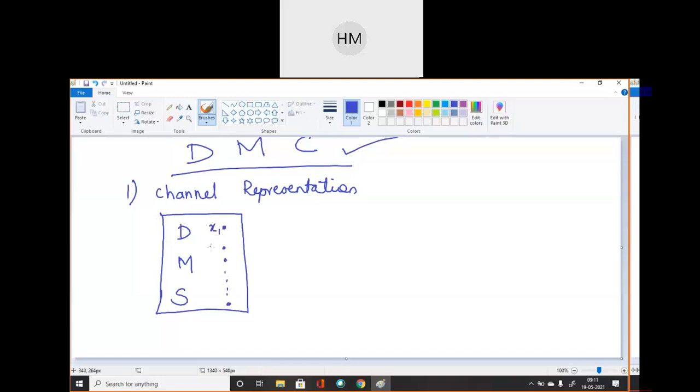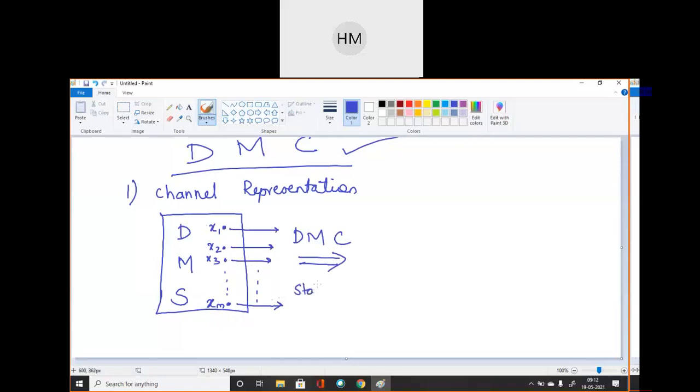So I am considering x1, x2, x3 till xm messages, which I want to transmit through the channel. Clear? This is the message. This is my discrete memoryless channel.